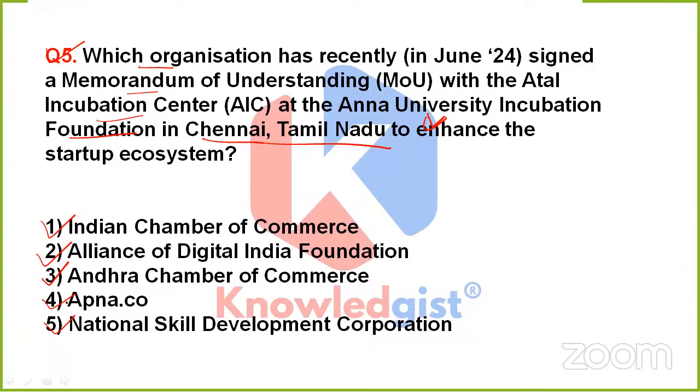What should be the correct option from these 5? It is simply asking the name of the organization. What has it done? It has signed a memorandum of understanding with the Atal Incubation Center at Anna University Incubation Foundation in Chennai, Tamil Nadu, to enhance the startup ecosystem. So which is the correct option, dear? Having any idea? Anyone?